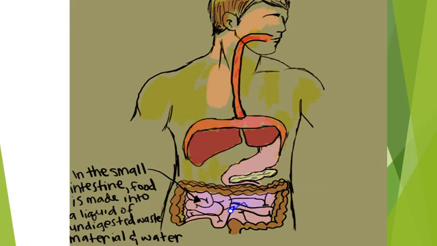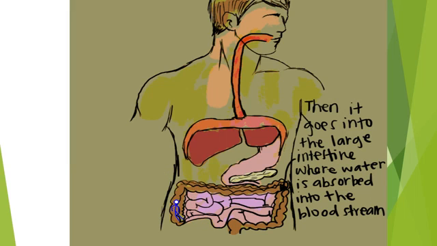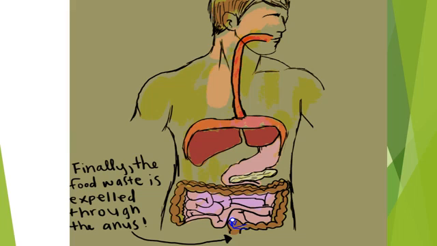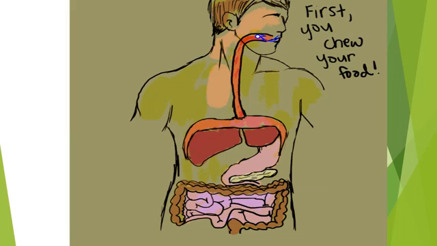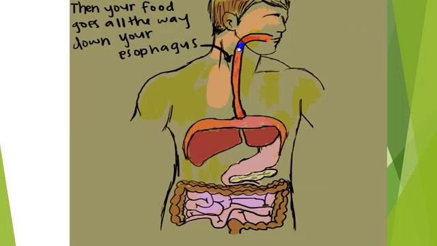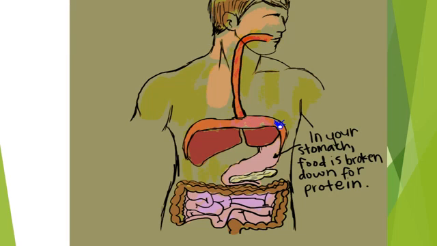So that food goes through the mouth, it enters the esophagus. The esophagus is a long tube, one end of which is connected to the mouth and the other end is connected to the stomach. So the esophagus is a large tube through which food goes into the stomach. Once the food reaches the stomach,